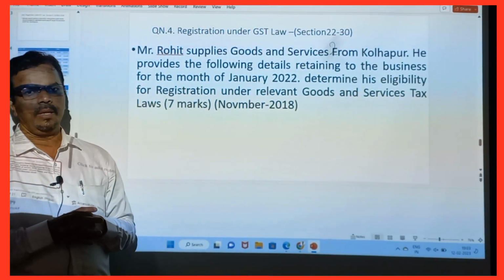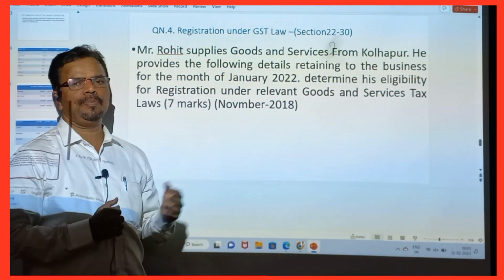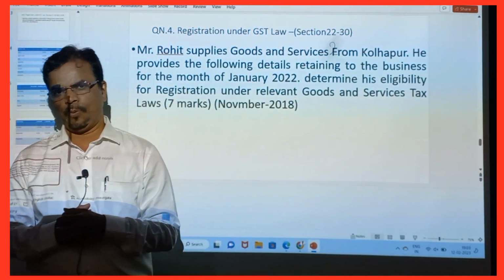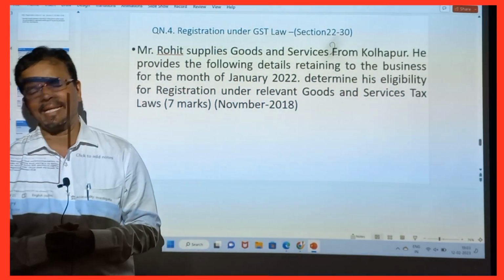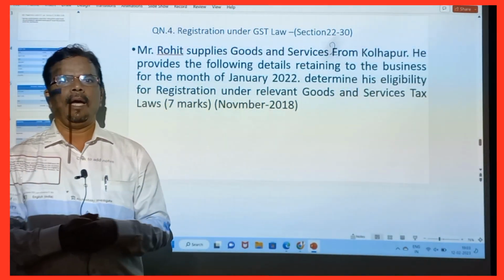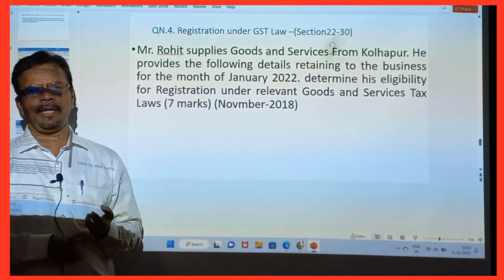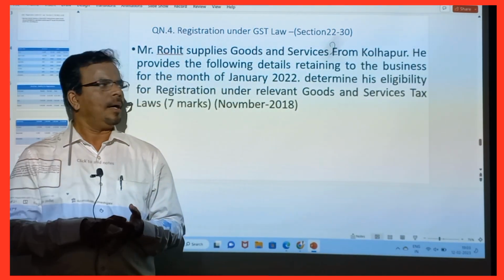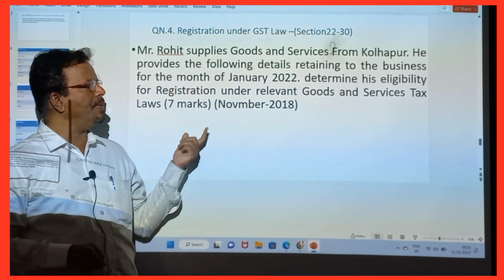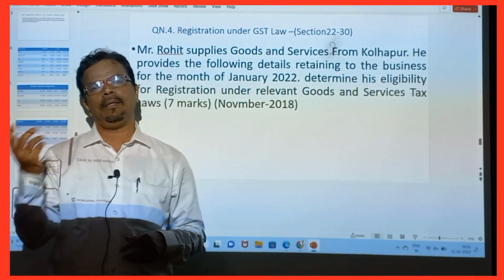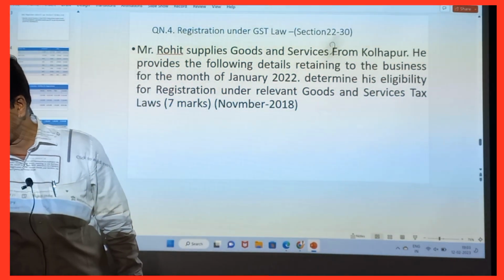Let's revise the theory. 10 lakhs is for whom? MMNT: Manipur, Mizoram, Nagaland and Tripura. If you are providing only goods, what is the limit? 40 lakhs, except notified goods. And SUMAP, what does it mean? Sikkim, Pondicherry, Uttarakhand, and also Arunachal Pradesh. For these five states, it is 20 lakhs. And again MMNT 10 lakhs. If you cross this limit, you are liable for registration.